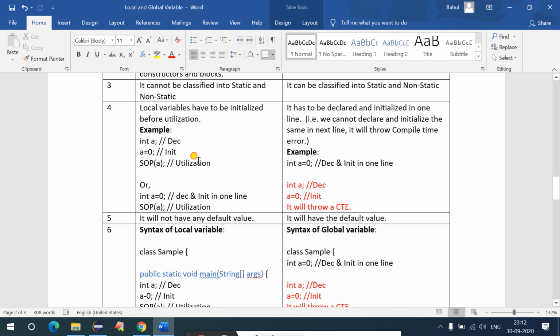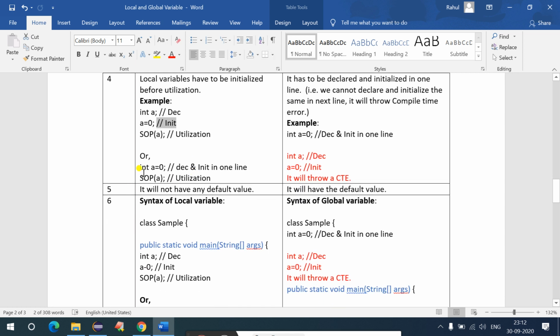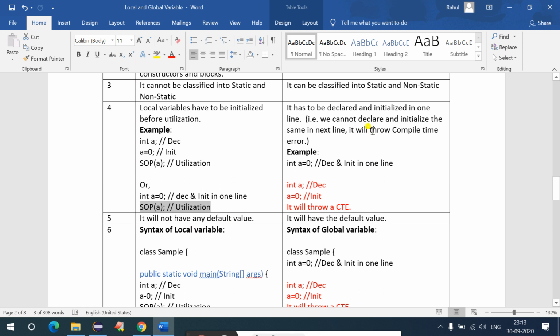Either you can do it this way, in the first line you declare it and in the second line you initialize it, or you can declare and initialize it in the same line itself, and after that you can just use SOP of A. In case of a global variable, it has to be declared and initialized in one line. If you declare it in the first line and initialize it in the second line, it will throw a compile time error. The reason is very simple, guys. A local variable will not have any default value, but a global variable will have default values.